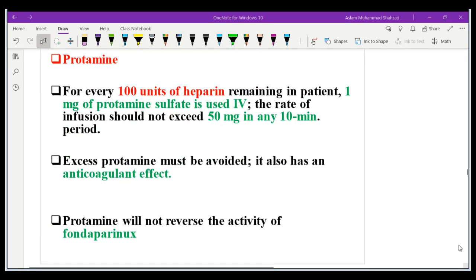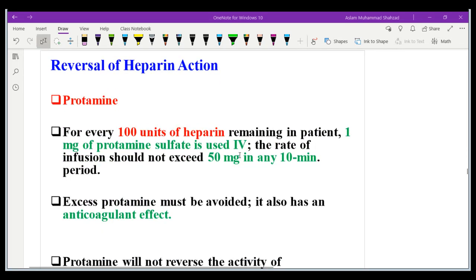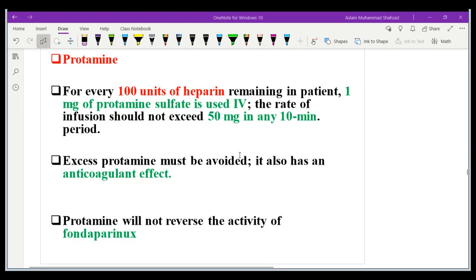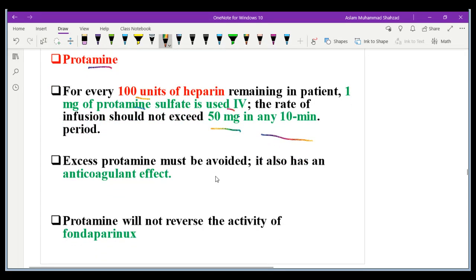How can we reverse the effect of this drug, especially heparin? As I already mentioned, it is very important. Sometimes bleeding occurs, and then we can give protamine: for every 100 units of heparin, 1 milligram of protamine sulfate is used intravenously, and the rate should not exceed 50 milligrams in 10 minutes. Excess protamine should also be avoided because it has an anticoagulant effect, so we need to maintain the balance between heparin and protamine in case bleeding occurs.